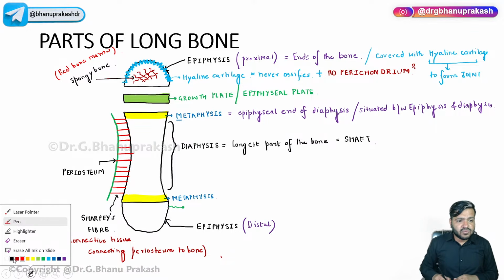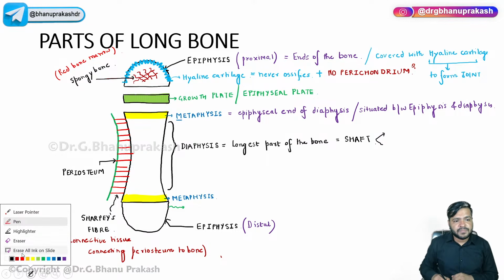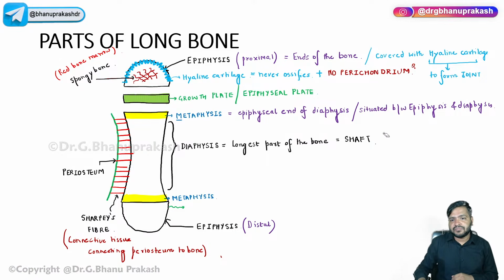Whereas when we come to the shaft part, you already know that the shaft is basically the longest part, and if we cut the shaft from between, it is triangular in cross section.